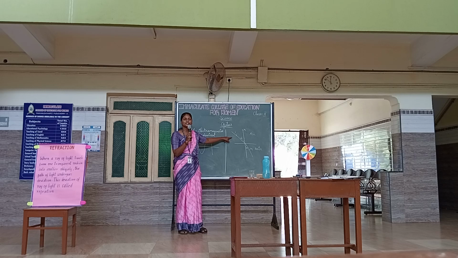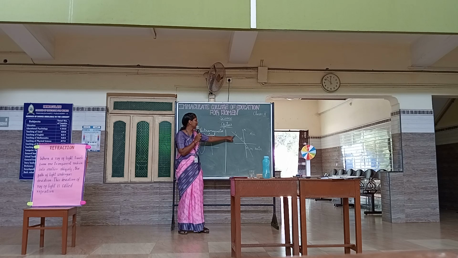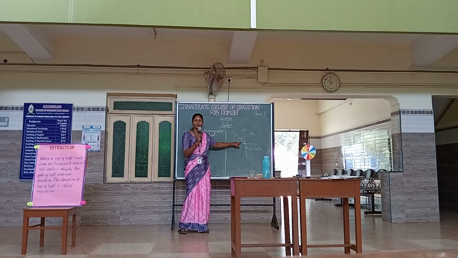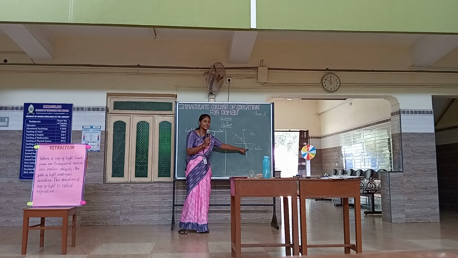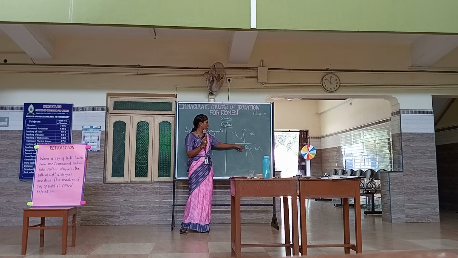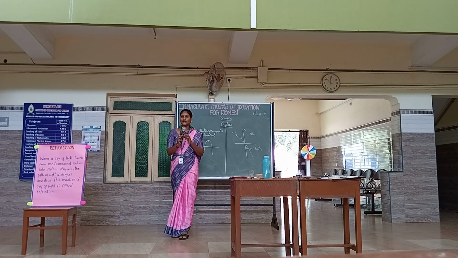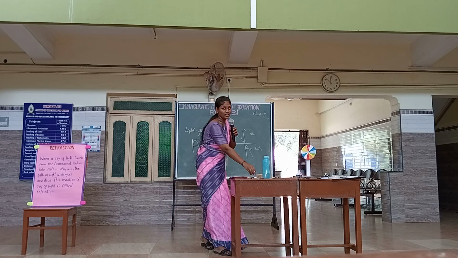Are you able to understand this? What is this ray called? This ray is called the incident ray. And this ray is the refracted ray. And what is this angle? Angle of incidence. Yes, very good. And this is the angle of refraction, and the line perpendicular to this is the normal. Is refraction clear? Yes, ma'am. Can we do an activity? Yes, ma'am.